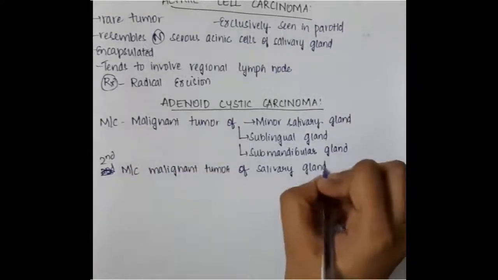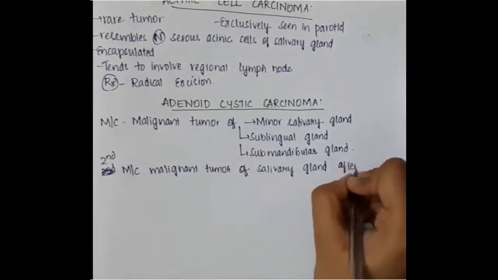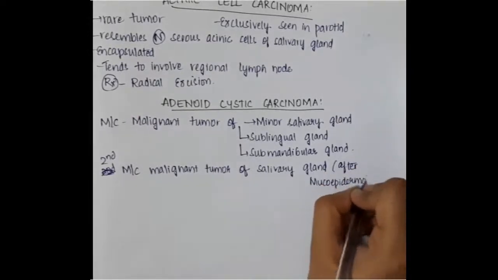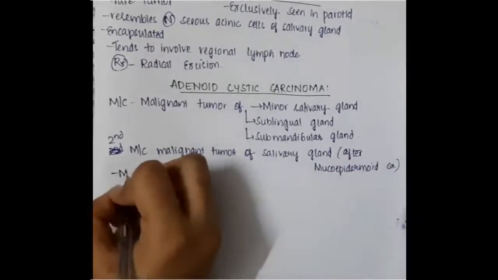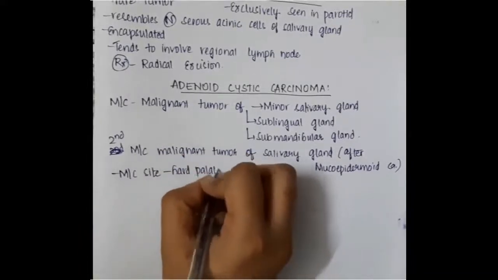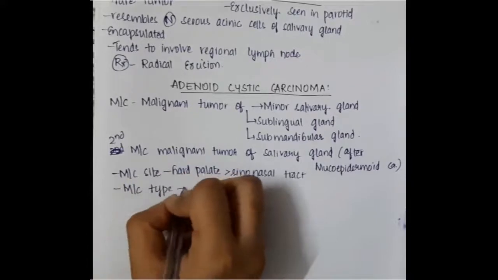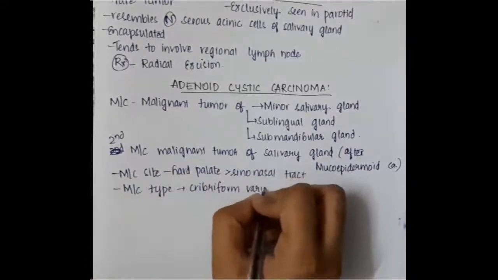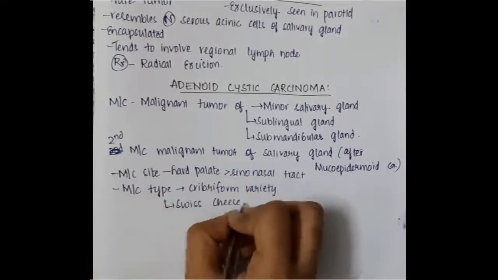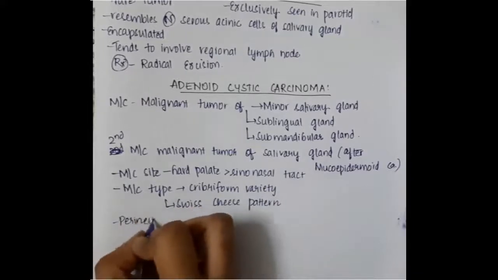Mucoepidermoid carcinoma is the most common malignant salivary gland tumor. Most common type of adenoid cystic carcinoma is the cribriform variety or Swiss cheese variety. Most common site is the hard palate.